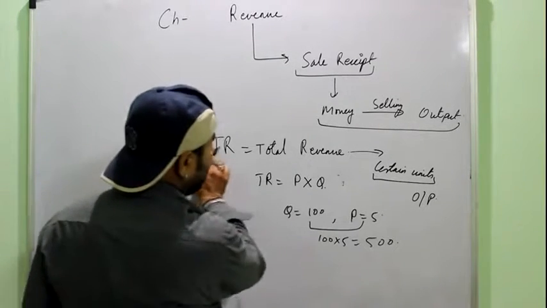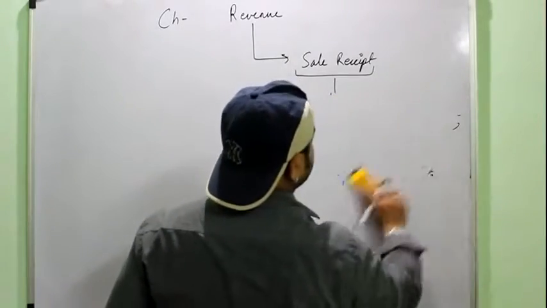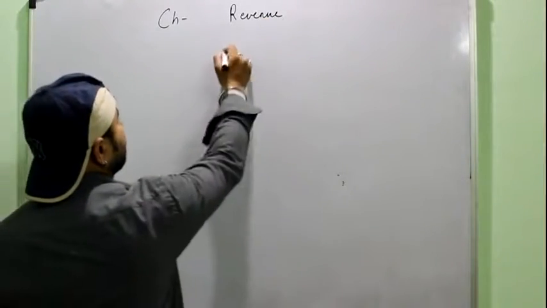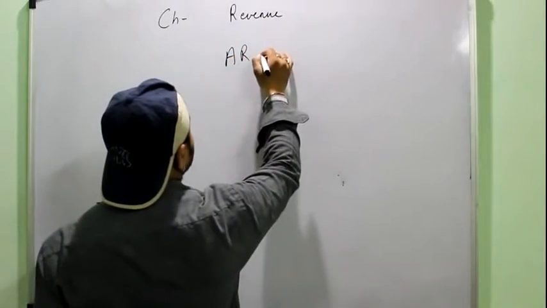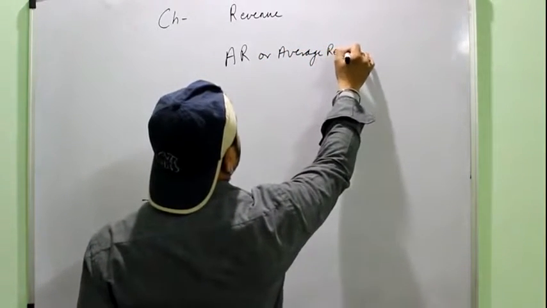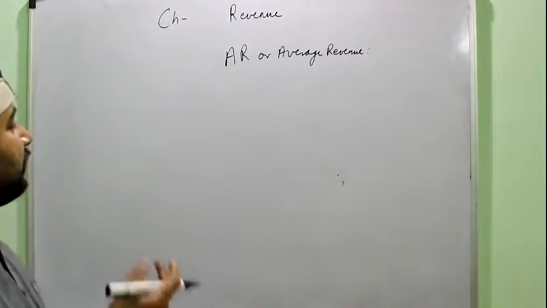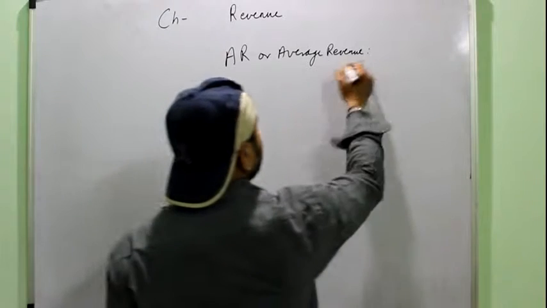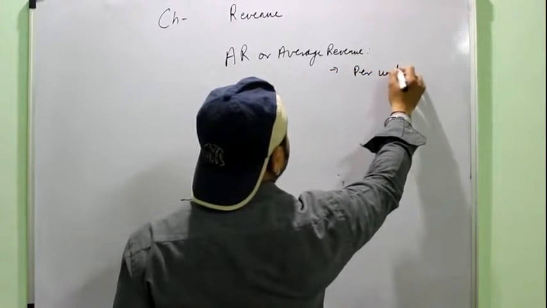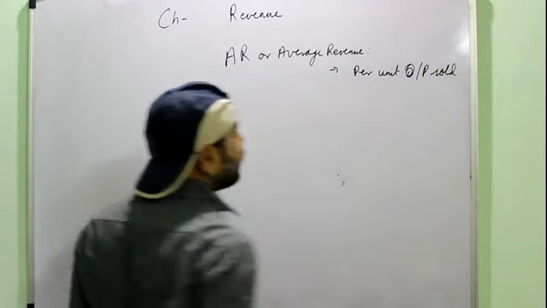Then the second thing that we have to study is the average revenue, that is abbreviated as AR. As we already know, average is the per unit, so it is the revenue received from per unit of output sold, right?